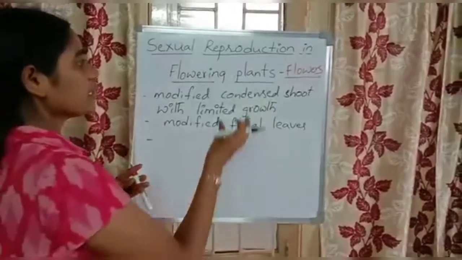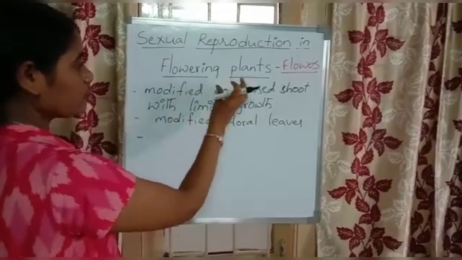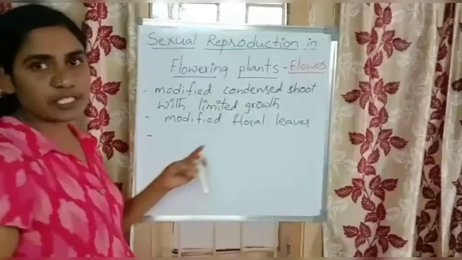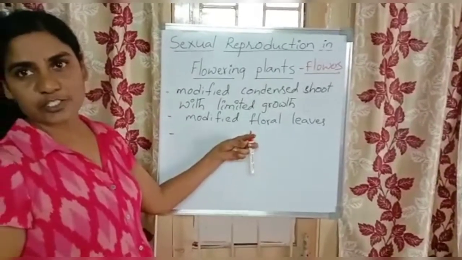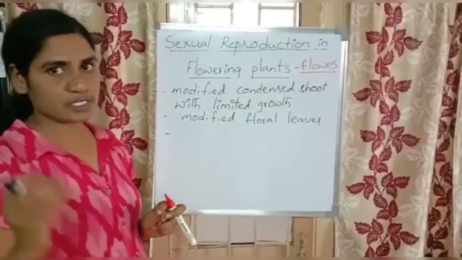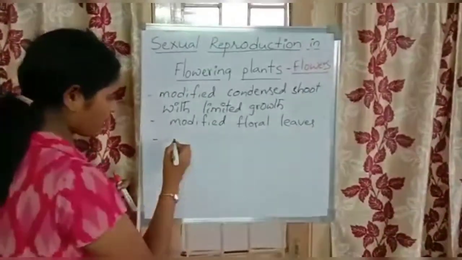Now what I told you, a stem or branch is modified to form floral leaves. How is it possible? Before flowering, many structural and hormonal changes take place in the plant. So what's going on in the plant?